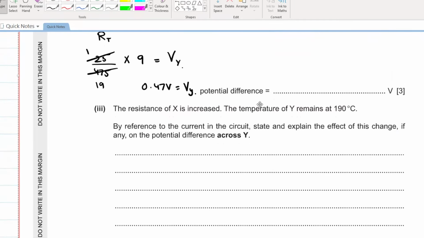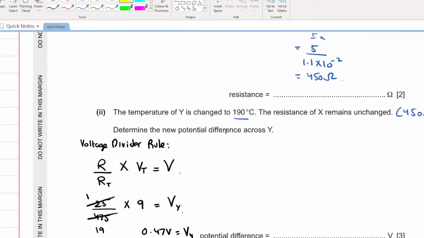Let's see. The resistance of R is increased. So the resistance of R, that is the variable resistor, is now increased. The temperature of Y remains at 190 degrees centigrade. By reference to the current in the circuit, state and explain the effect of this change, if any, on the potential difference across Y. So what is happening?